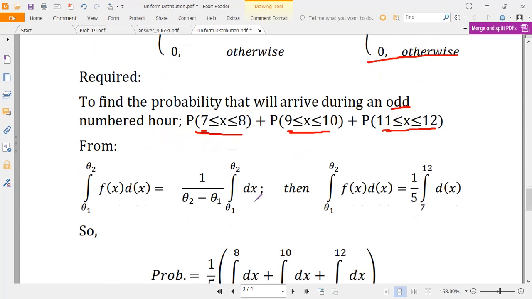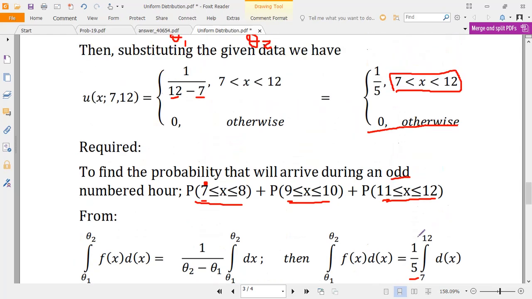So we go back to our formula and substitute the given values. Now this is the general case. Integral of f of x equals 1 over theta 2 minus theta 1. Remember, theta 2 equals 12, theta 1 equals 7. Then substituting for theta 2 and theta 1, you have 1 over 5.